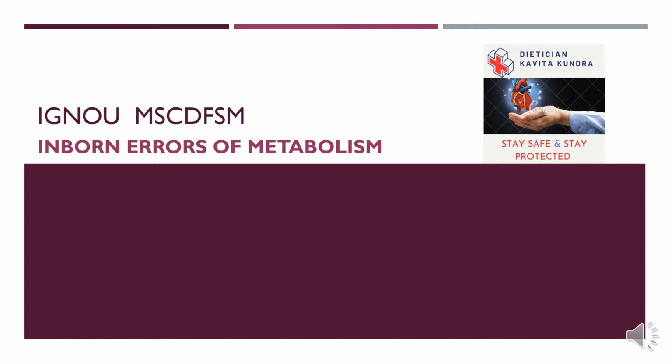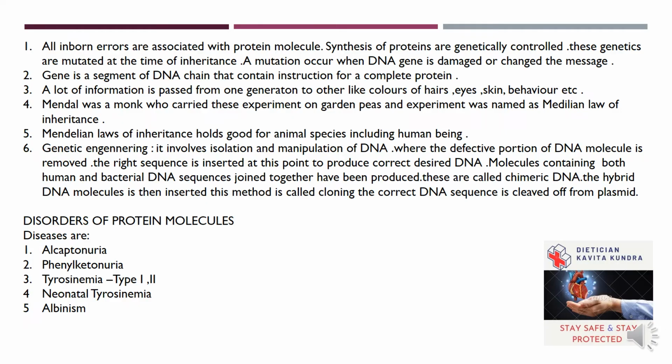Welcome. This is the last chapter, Inborn Errors of Metabolism. All inborn errors are associated with protein molecules. Synthesis of proteins is generally controlled by genes, and these genes are mutated at the time of inheritance or birth. A mutation occurs when the DNA gene is damaged or the message is changed. A gene is a segment of DNA chain that contains instructions for a complete protein.